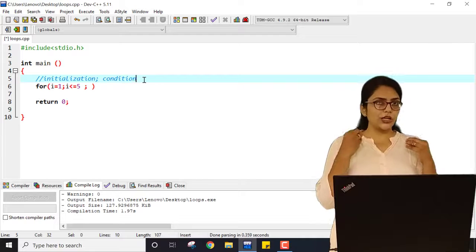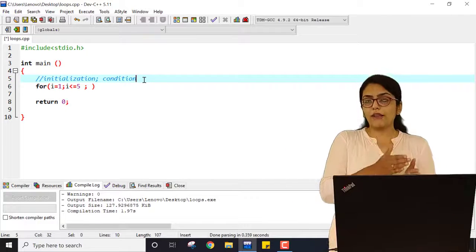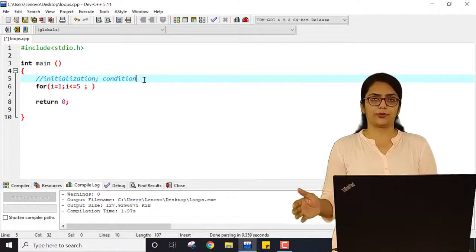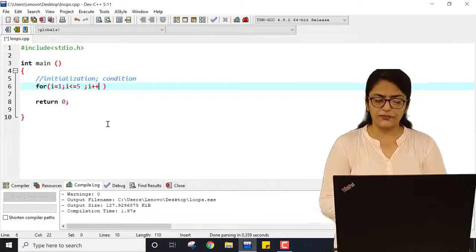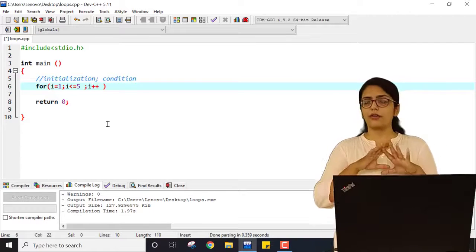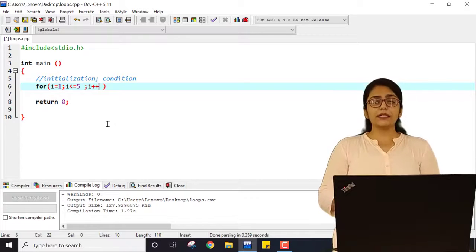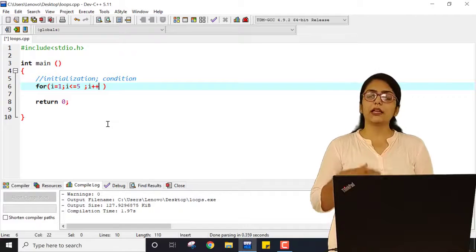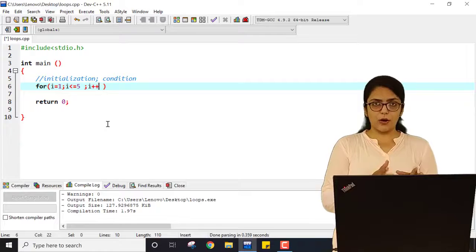Now I is initially 1, but I should reach till 5. So the value of I must be incremented each time once the loop is executed. So that's why in the third part I am writing I++. We know about this operator, right? We have already studied this in fundamentals of C. So I++, after each iteration, the value of I will be increased. Clear?